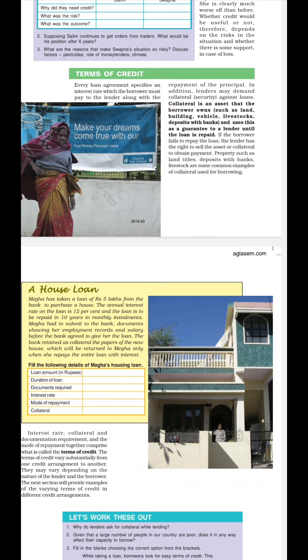Understood? Now the third term is documentation. Of course in a bank paperwork is most important, isn't it? Like if you are going to take any credit from the bank, you have to fill up this form, you have to fill up that form, this formality you have to do, that formality you have to do. Clear? So there is lots of paperwork you have to do in the bank.